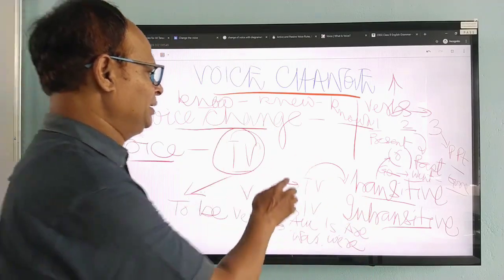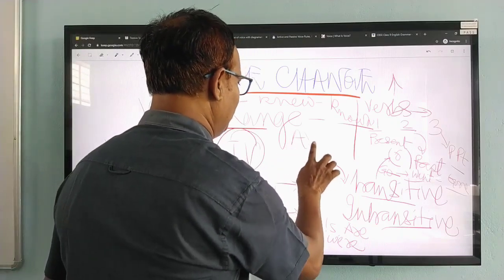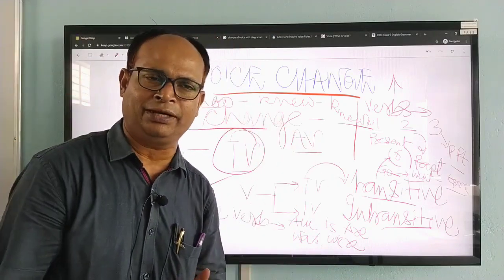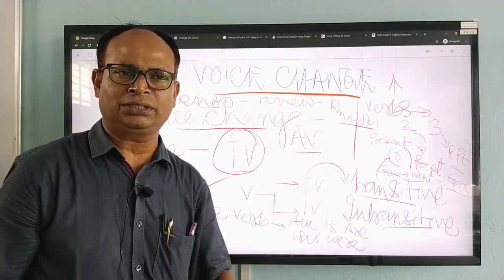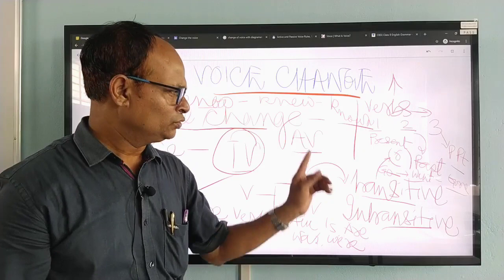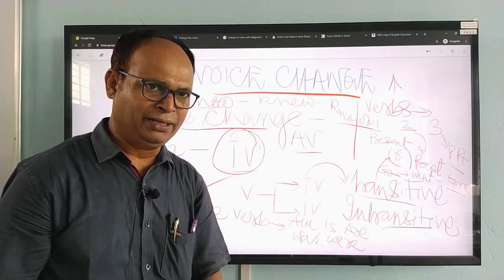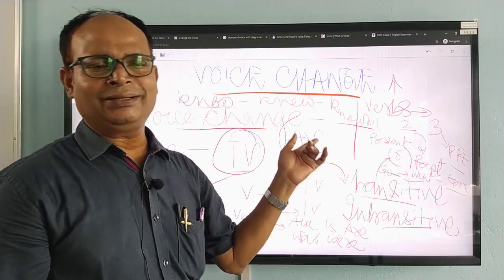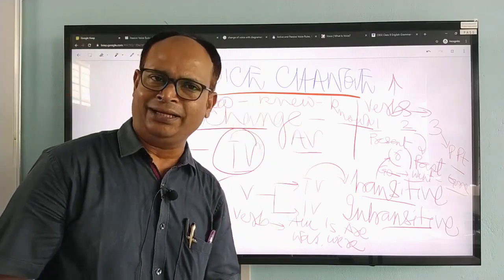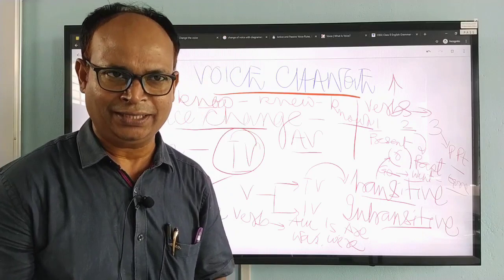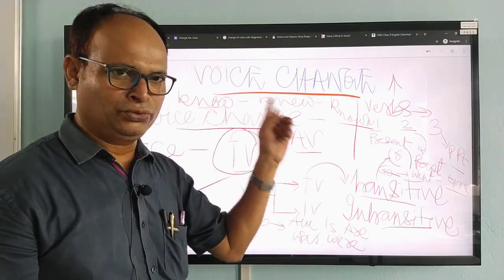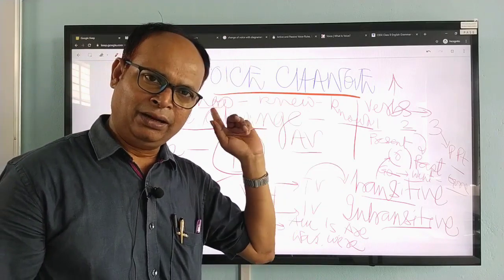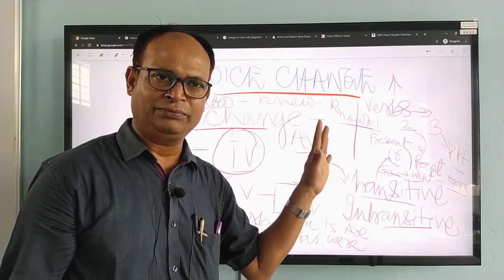Another important thing is the auxiliary verb. I am writing the short form AB. AB means auxiliary verb. You will have to be very thorough with the auxiliary verb. So now just remember this auxiliary verb. These auxiliary verbs are also called anomalous finite. So for that you will have to go to that particular chapter of the modals or the auxiliary verbs. You will have to see that part.